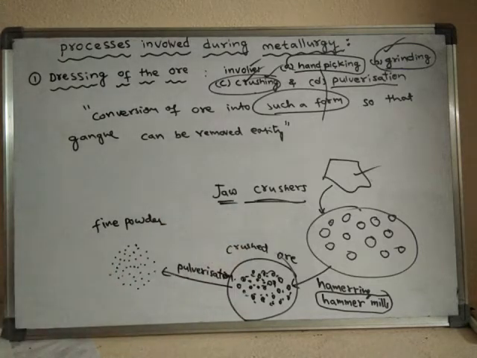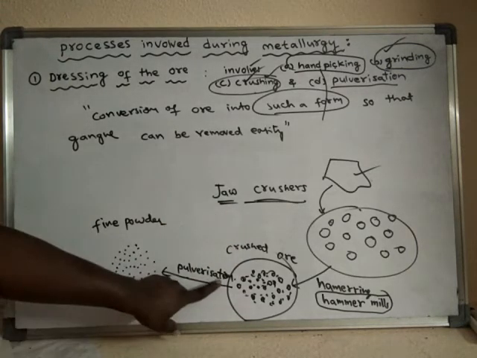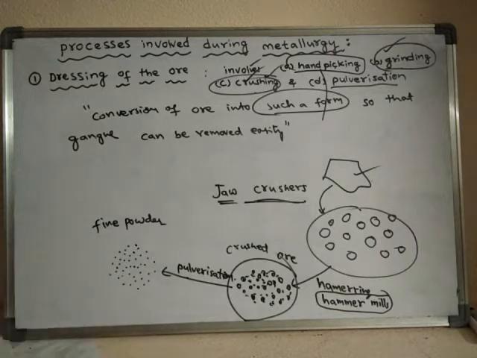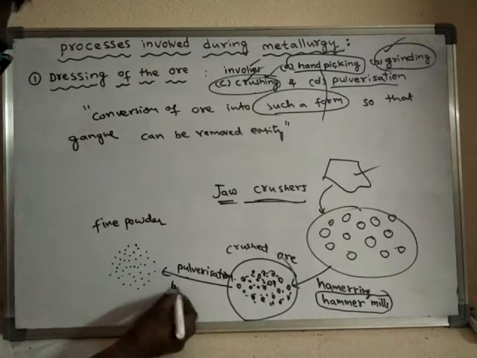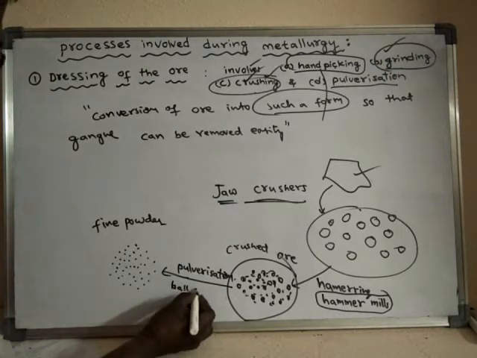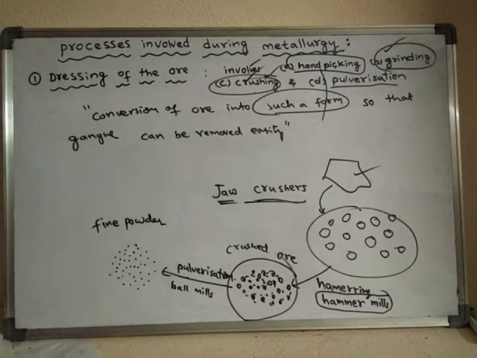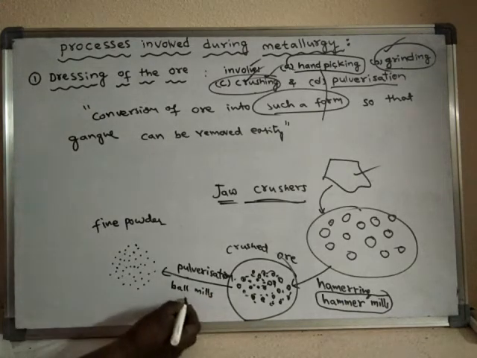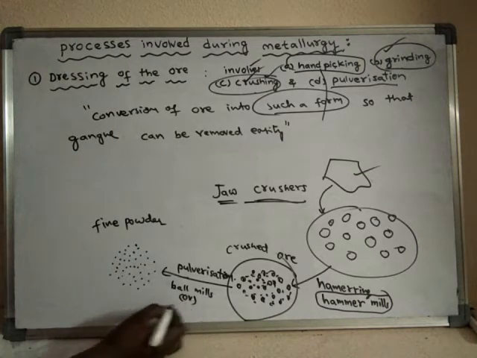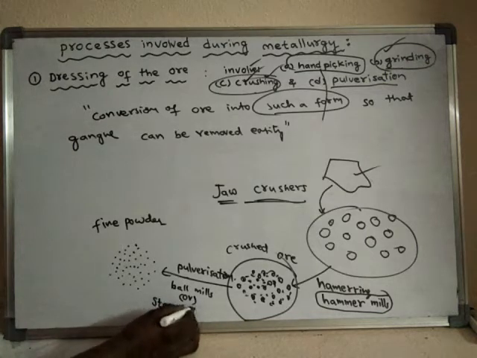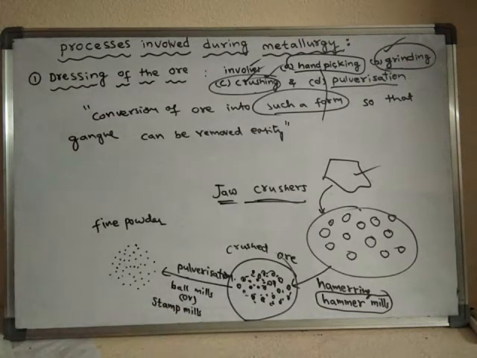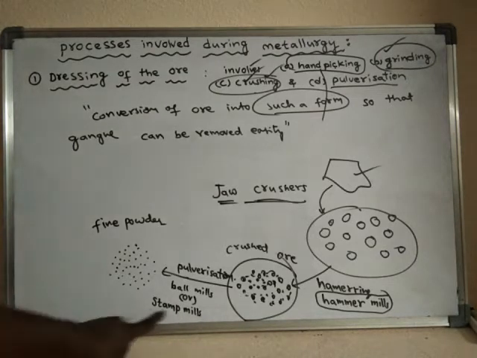Pulverization is done in special types of machines known as ball mills or stamp mills.